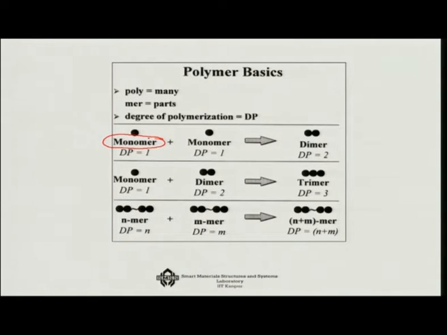Now once I consider two monomers together, if they join their hands, then they become a dimer. A monomer by definition has a degree of polymerization, or DP, which is 1. If there are two monomers, then the degree of polymerization becomes 2. So for a dimer the degree of polymerization is 2. If you add a monomer with a dimer, you will get a trimer and the degree of polymerization will become 3.